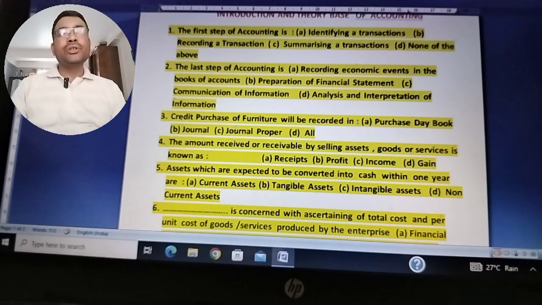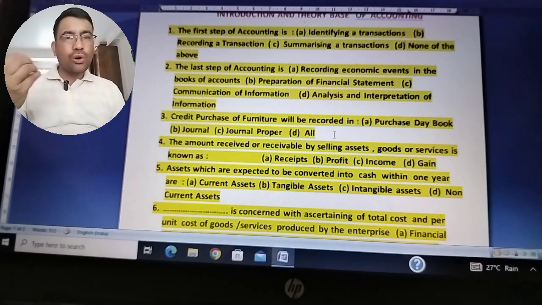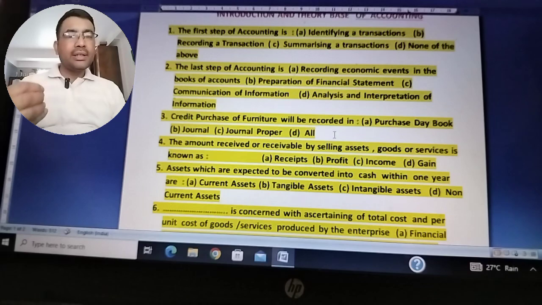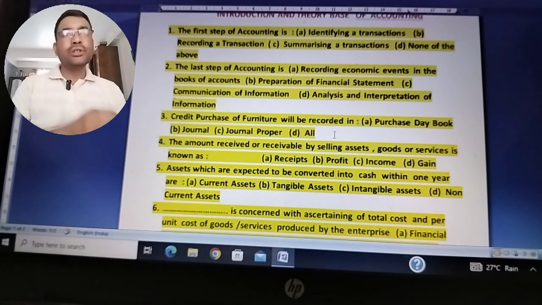Okay, let's go to question number 3. Credit purchase of furniture is recorded in purchase daybook, journal proper, and so on. See, when you purchase goods on credit, our entry will be purchases to creditors, and whenever we purchase goods on credit, it will be recorded in the purchase daybook. The purchase daybook is a book which is meant for recording credit purchase of goods. In the journal, we record everything: credit, cash, different types of items. And you are seeing journal proper.